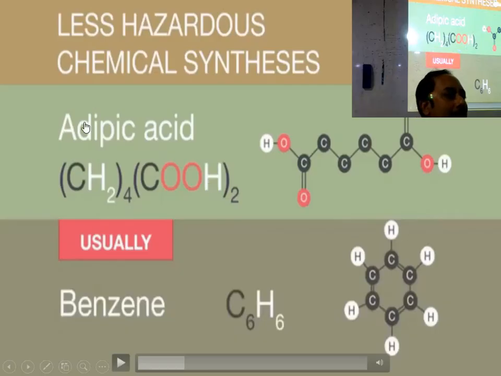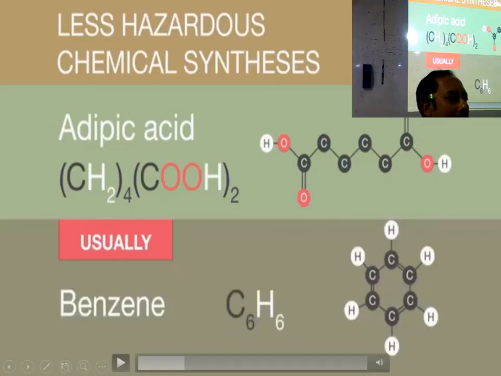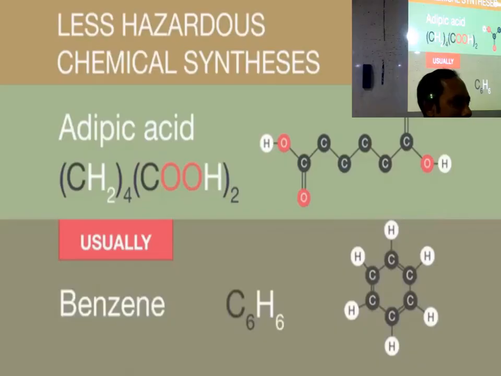How are we making it? Adipic acid is not naturally available. There is no adipic acid river. So how do you make it then? By chemical synthesis from benzene. And benzene is highly toxic. It is carcinogenic, cancer causing. So that's why it is bad, no doubt.